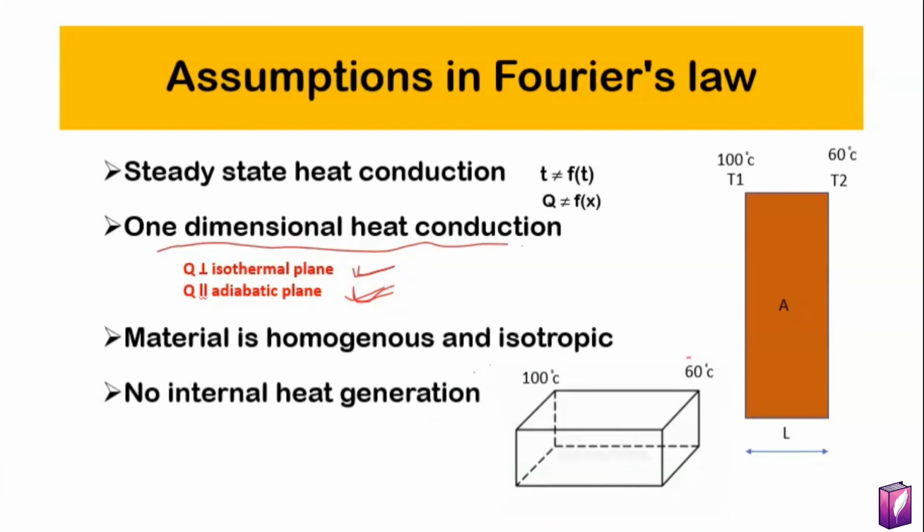The third assumption of Fourier's law is that the material is homogeneous and isotropic. So what do we mean by homogeneous? Homogeneous means the distribution of mass is uniform, and isotropic means the property in all directions is the same. The fourth assumption of Fourier's law is no internal heat generation.